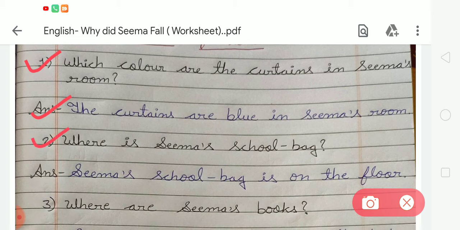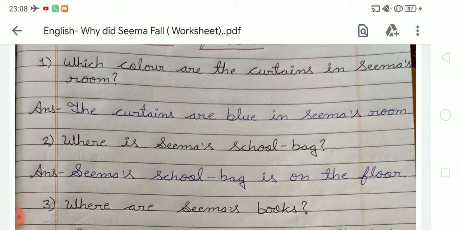Next, number two: where is Seema's school bag? We all know that Seema's school bag is on the floor. So we have to write the answer: Seema's school bag is on the floor. Students, what is the spelling of floor? F-L-O-O-R, floor.